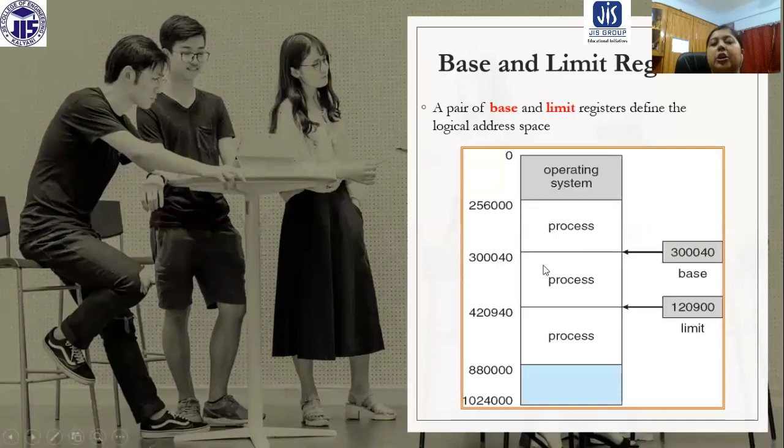So in the logical address space, when we define an address, we have two things: the base register value and the limit register value. The base register value indicates the starting address of a particular process. By adding the limit register value to the base register value, we get the end value. So this is basically the base and limit register.